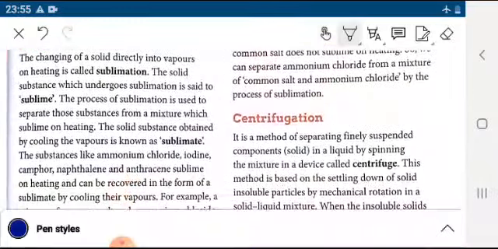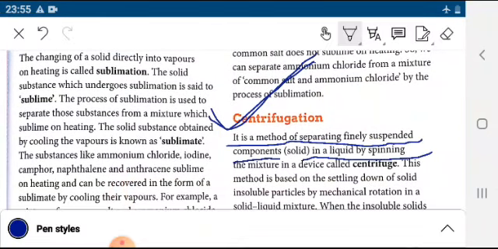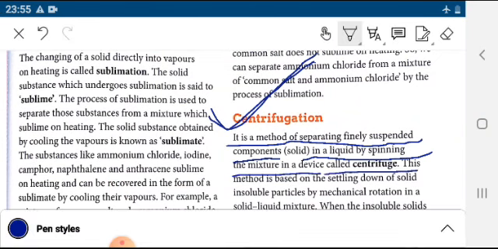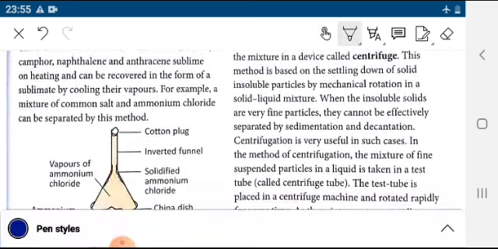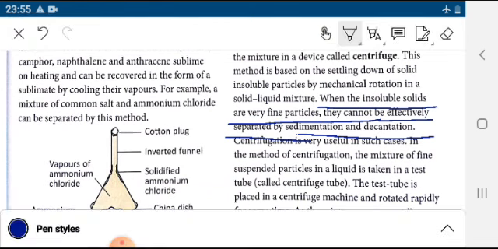What is centrifugation? Centrifugation is a method of separating finely suspended components in a liquid by spinning the mixture in a device called a centrifuge. So what does this instrument do? There is a machine, an instrument, known as a centrifuge. It rotates the mixture at a very high speed, and due to the mechanical rotation, what will happen? These insoluble or fine particles cannot be effectively separated by sedimentation and decantation.